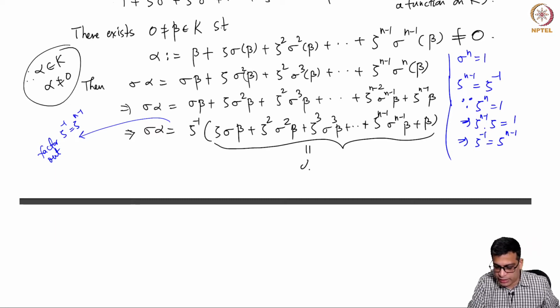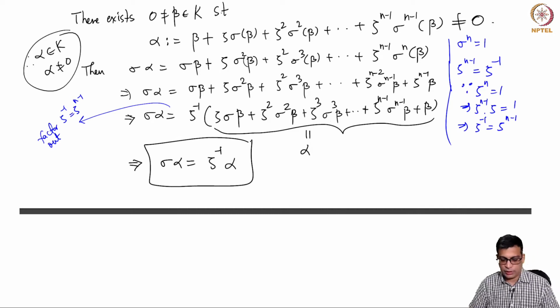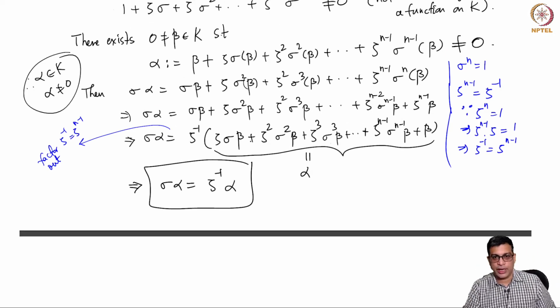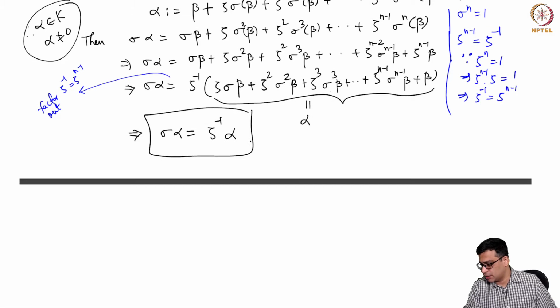This is exactly equal to alpha, because beta plus zeta sigma beta, zeta square sigma square beta, zeta cubed sigma cubed beta, up to zeta n minus 1 sigma n minus 1 beta. So this beta, if you put here, this is exactly like alpha. So this concludes the proof that sigma alpha is zeta inverse alpha. This is going to be used by us in a minute. So this is a pure calculation, right? There is nothing deep here, and I hope the calculation is clear to you. So sigma alpha is zeta inverse alpha.